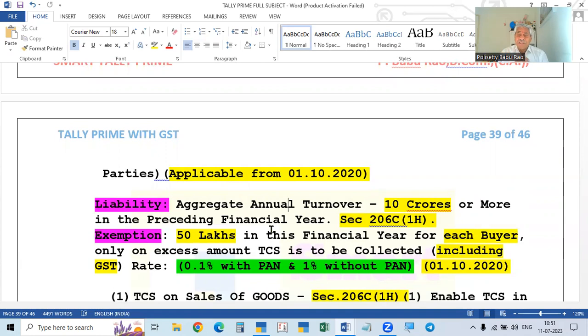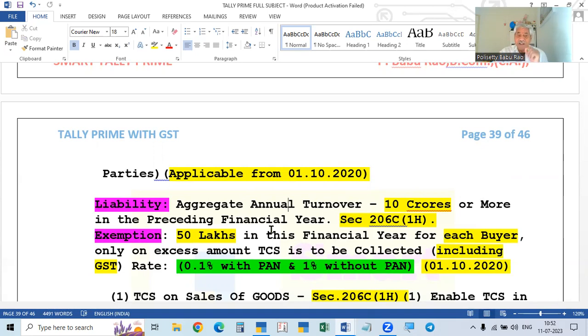If, including tax, the total invoice value is 55 lakhs, in such a case, 50 lakhs is exempted, and on the excess 5 lakhs we have to collect the tax. So this collection is applicable to the GST also. That is, the total invoice price we have to calculate.